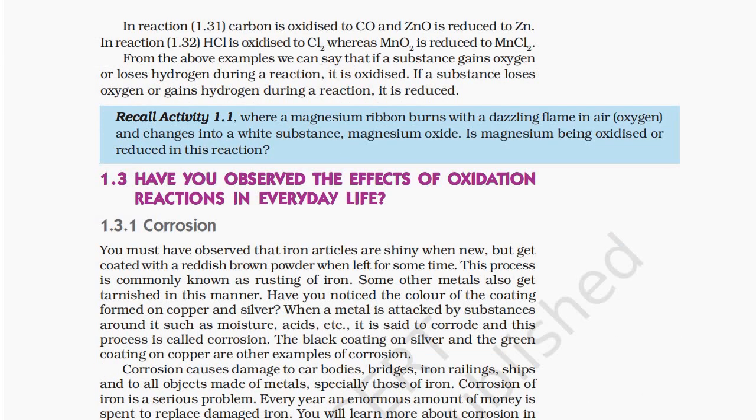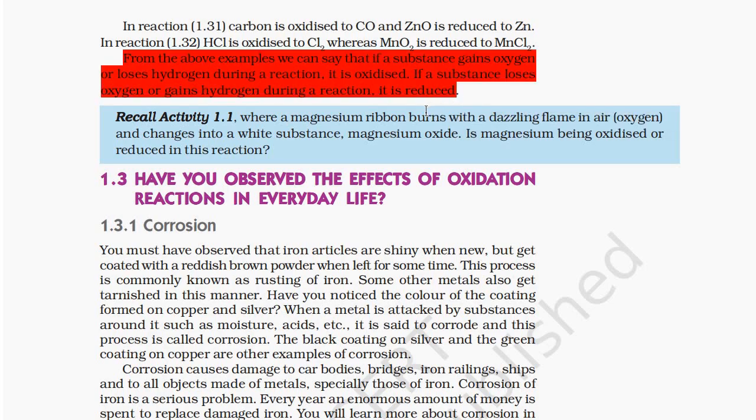From the above examples, we can say that if a substance gains oxygen or loses hydrogen during a reaction, it is oxidized. If a substance loses oxygen or gains hydrogen during a reaction, it is reduced. Recall Activity 1.1 where magnesium ribbon burns with a dazzling flame in air, oxygen, and changes into a white substance, magnesium oxide. Is magnesium being oxidized or reduced in this reaction?